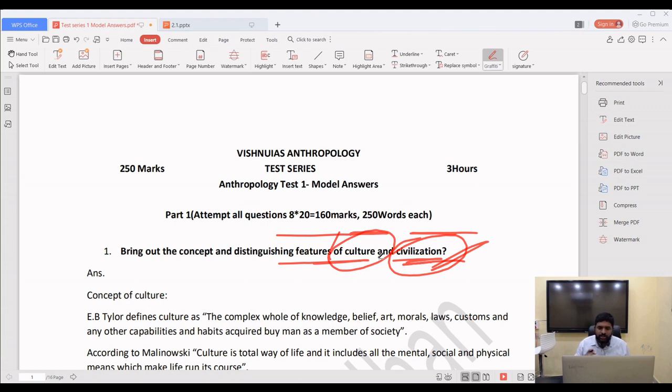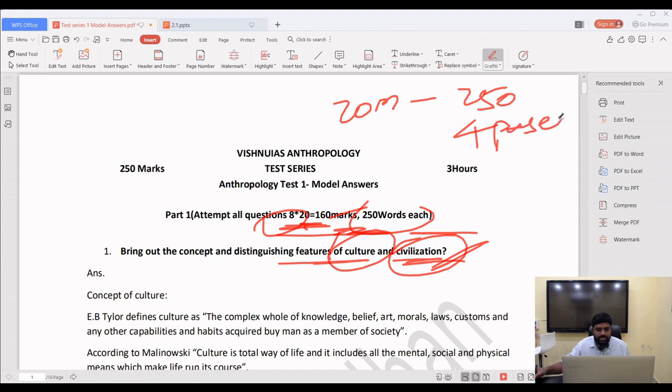So we have to mention the culture definition by any anthropologist, the characteristics of culture. Why? Because you should not forget that it is a 20 marker question. 8 questions, 20 marker, 160 marks, 250 words. So remember this, for every 20 marker, the words will be 250 words and the pages in the UPSC examination will be 4 pages. And for 15 marks, the words will be 200 words, and 3 pages in your UPSC paper.